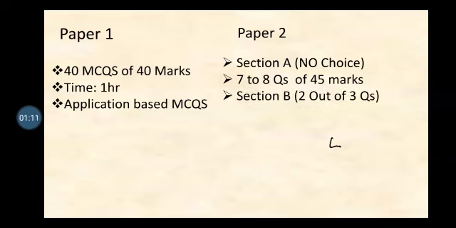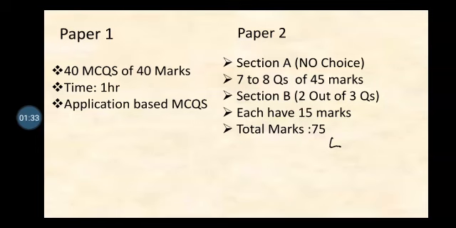In section B there will be 3 questions given, and you have to attempt only 2 of those 3 questions, and each question carries 15 marks. When you attempt 2 questions, the maximum marks of section B will be 30 marks. So paper 2 totally consists of 75 marks maximum, and the time allocated for paper 2 will be 1 hour and 45 minutes. Then paper 4, that is ATP, alternative to practical.